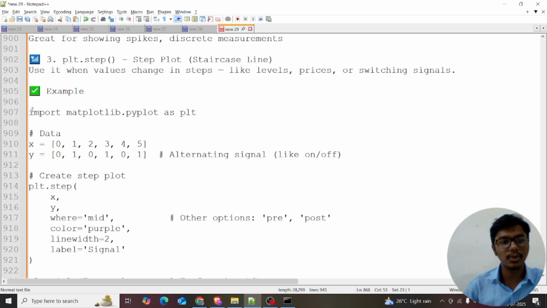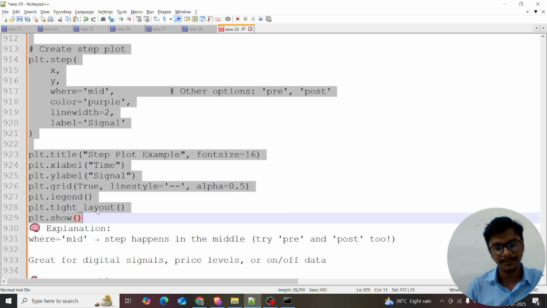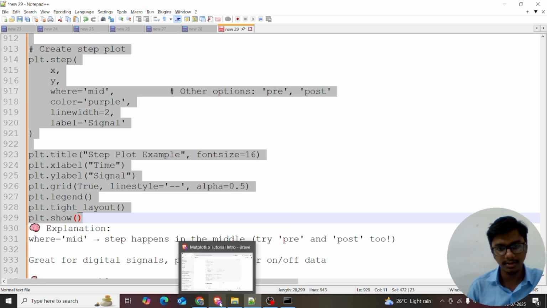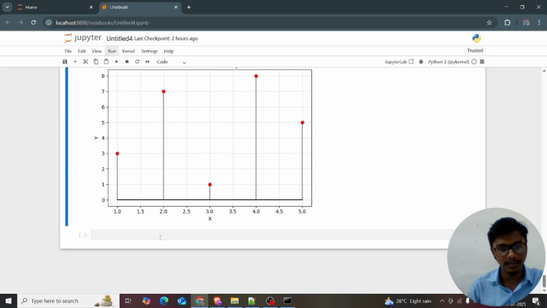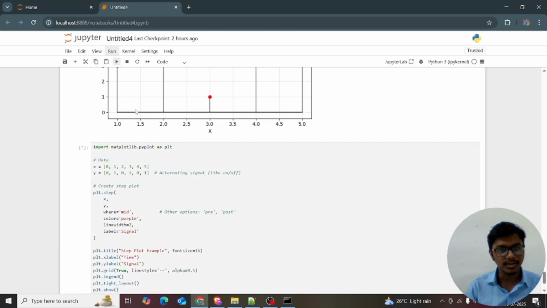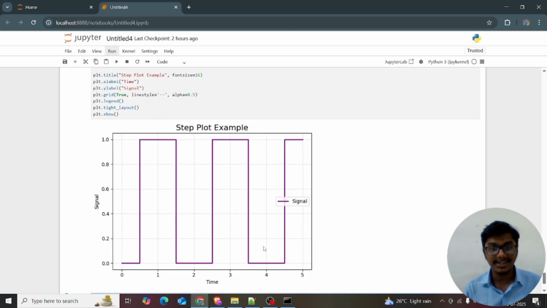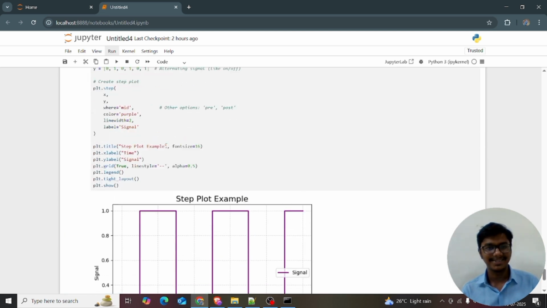I just copy this code. I already wrote this code, so I just paste it into my Chrome. Now I'm running this code. You can see these are the continuous signals. I just told you, the continuous signals.